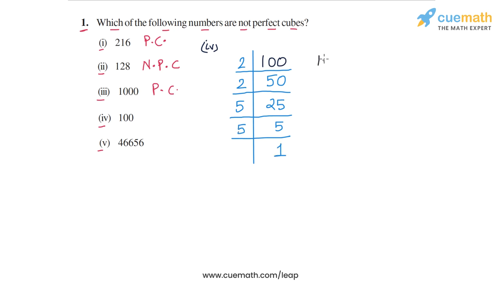So that completes the prime factorization process, and 100 can be prime factorized as 2 into 2 into 5 into 5. So if we try and group the prime factors into triplets, we see that we don't have any triplet because we have only 2 2's and we have 2 5's. So we neither have a triplet of 2 nor a triplet of 5. Hence 100 cannot be written as a perfect cube, and therefore let us write NPC, not a perfect cube, in front of 100 in part 4.